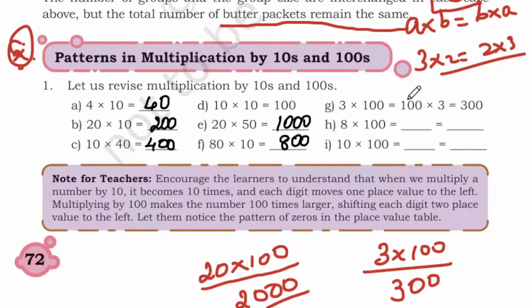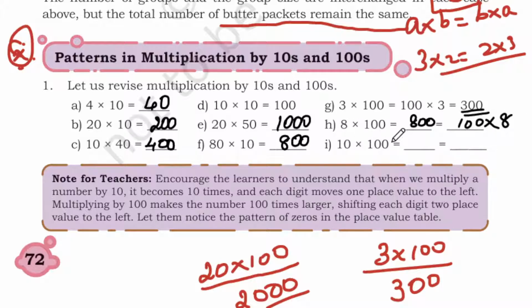Again here I told you, right, A into B is equal to B into A. Likewise 3 into 100 is equal to 100 into 3, both are 300 only. So here 8 into 100 is 800, which is also 100 into 8.